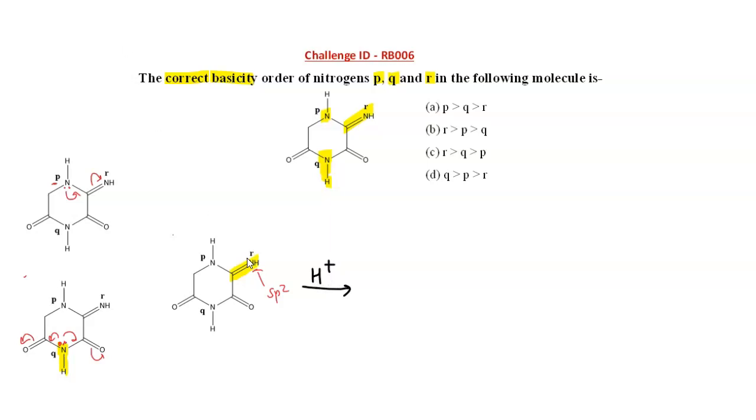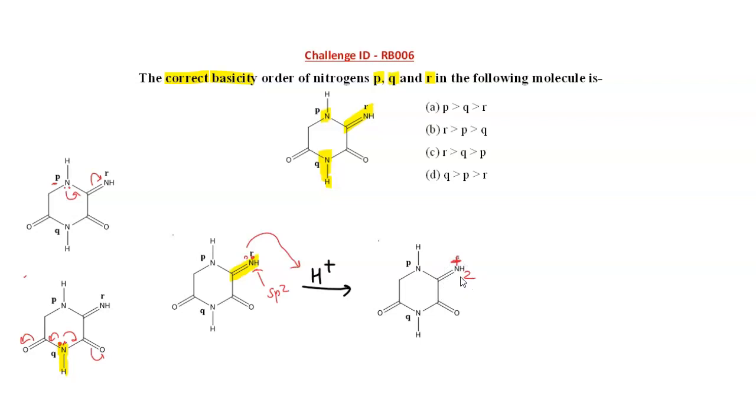As this nitrogen accepts the proton, meaning it is behaving as a base, you will get a structure where this nitrogen has two hydrogens, and it will have a positive charge in the resulting structure after protonation.